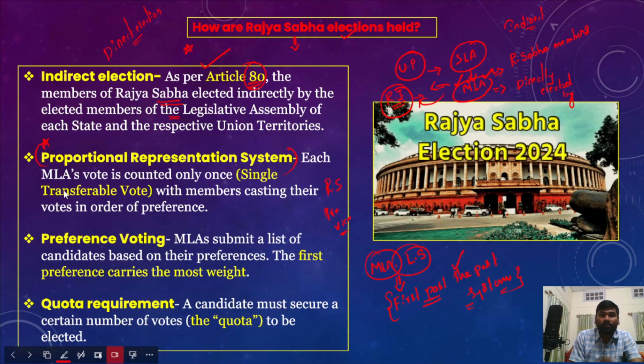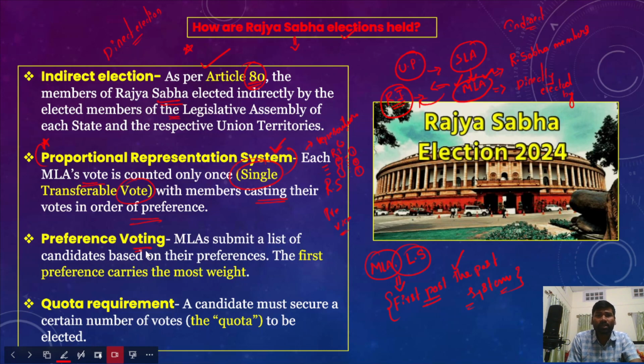In this specific system, each MLA's vote is counted only once. It is a single transferable vote, with members casting their votes in order of preference. This is the system which gives appropriate representation to every political party based on their vote share. Therefore, every member electing the Rajya Sabha members would give their choice of candidates in a particular order. Based on that, Rajya Sabha members are elected.